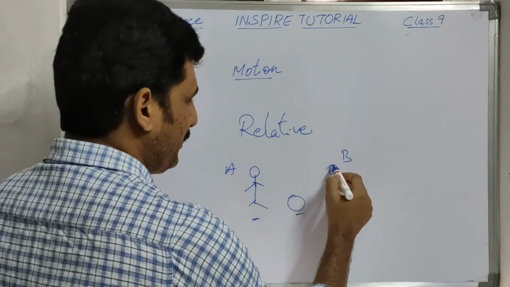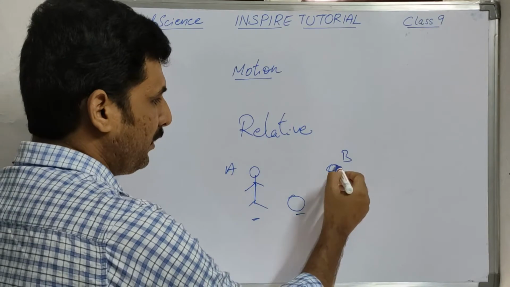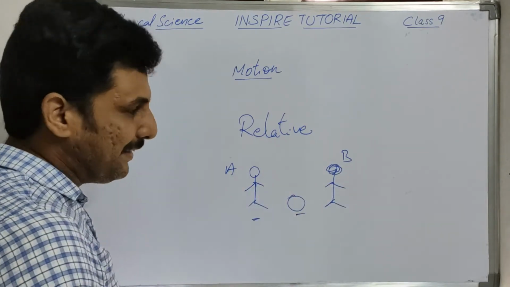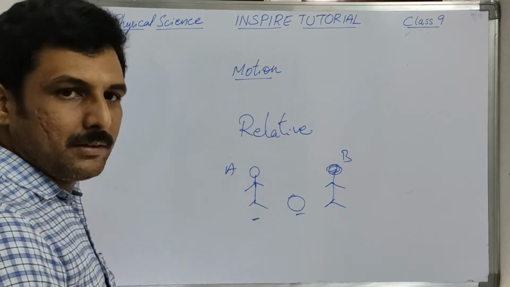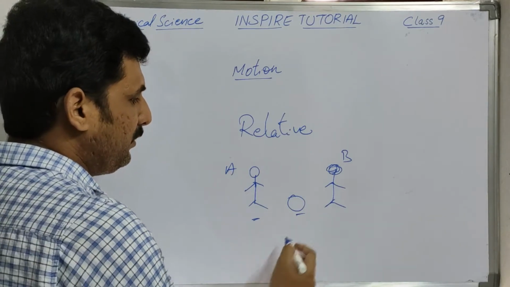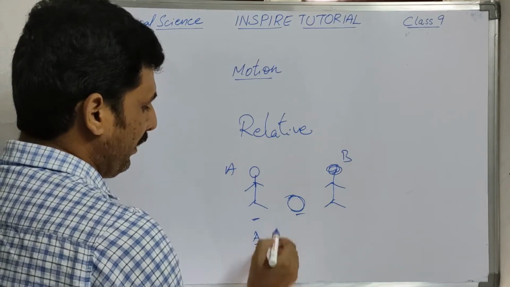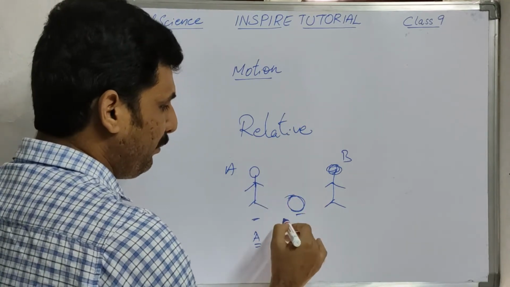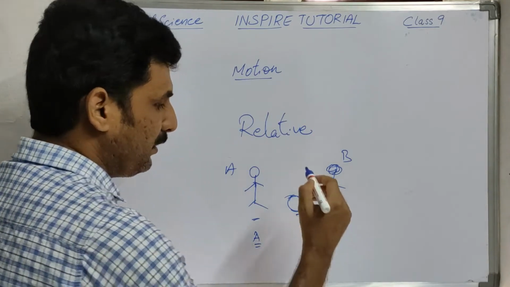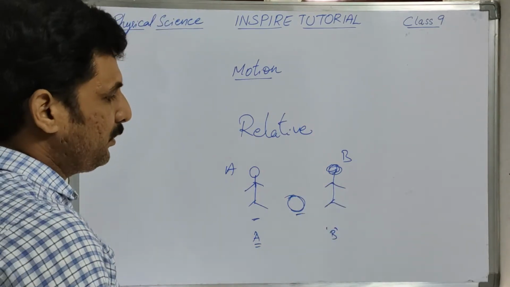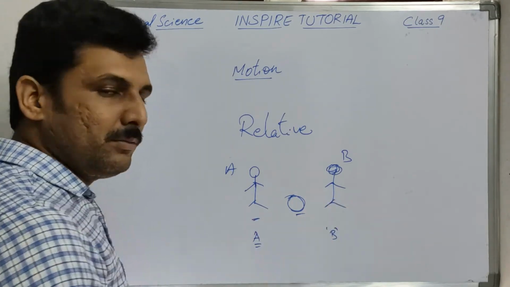But if you ask the same question to person B about the same ball, person B will tell the ball is on my right side. So here the ball will be on the left side with respect to person A, but the same ball will be on the right with respect to person B. So this is relative to the person you're choosing.